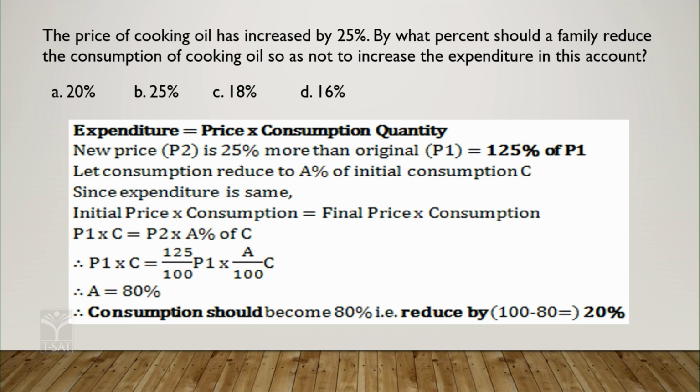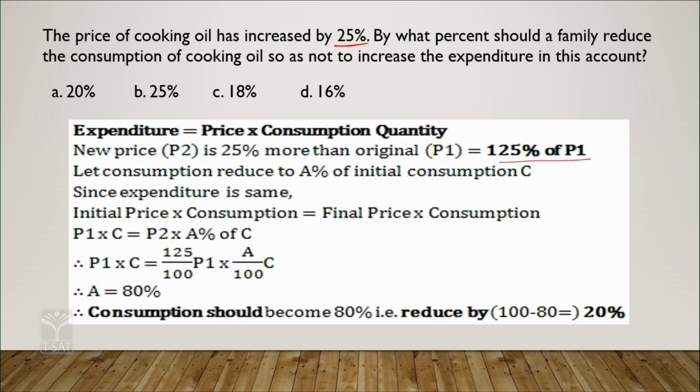P1 is the original price and P2 is the new price. It is increased by 25%, which is given clearly. So the new price will be 125% of P1. Is it clear? Okay.